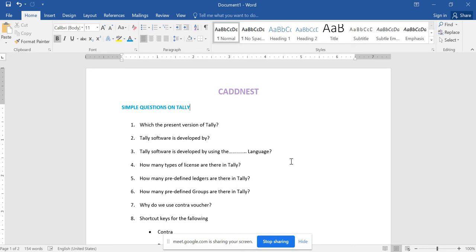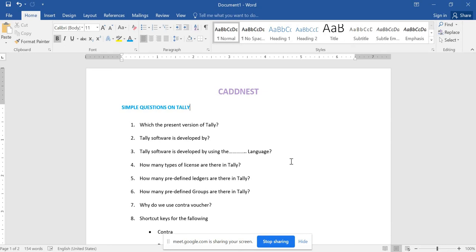And the third question, TALLY software is developed using dash language. So it is TDL language, TALLY Developmental Language. To develop each and every software, they use different codings. In order to develop TALLY, they have used TDL language. And the next is, how many types of license are there in TALLY?